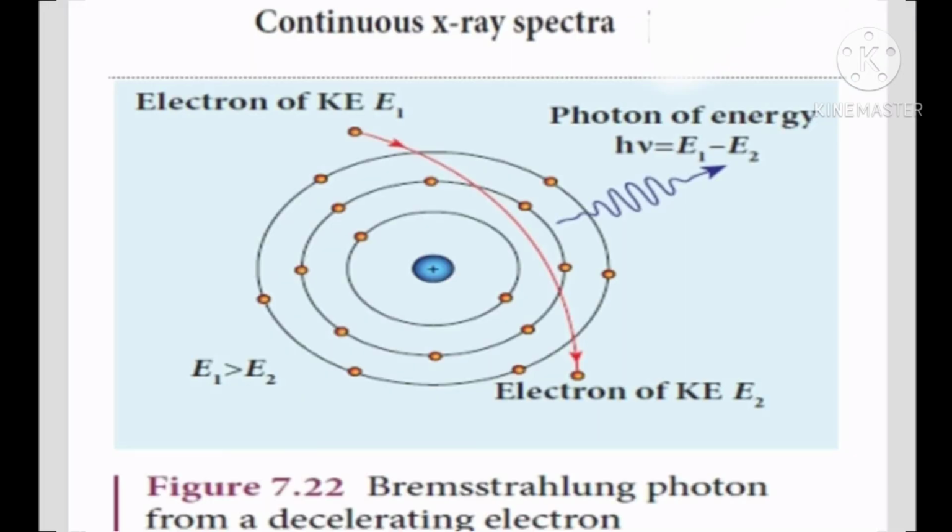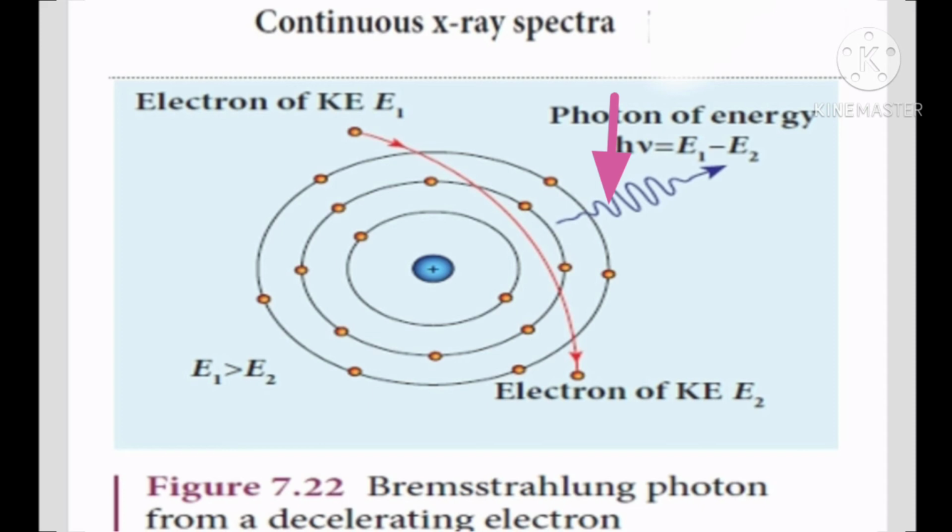Next one is about continuous X-ray spectrum. When a fast-moving electron penetrates and approaches a target nucleus, it accelerates or decelerates. It may result in a change of path of the electron. The radiation produced from such decelerating electron is called Bremsstrahlung or braking radiation. Once again I repeat, the radiation produced from such decelerating electron is called Bremsstrahlung or braking radiation.